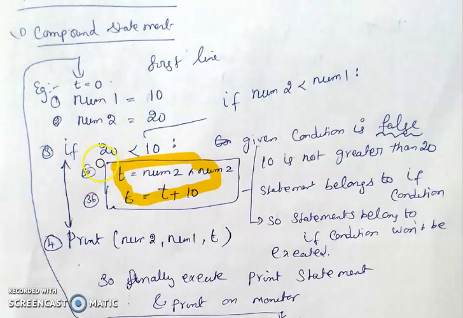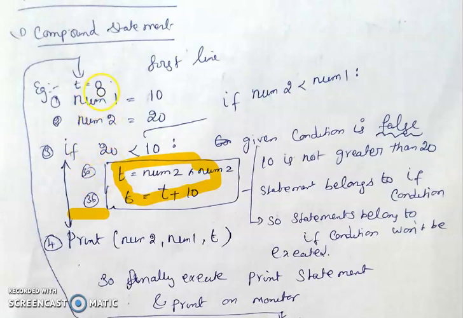If the condition is false, they won't be executed. So the two statements belong to this if condition. It is called indentation. So in Python, we won't use any parenthesis. Instead of parenthesis we are using indentation. So within the indentation, all the statements belong to the above condition.